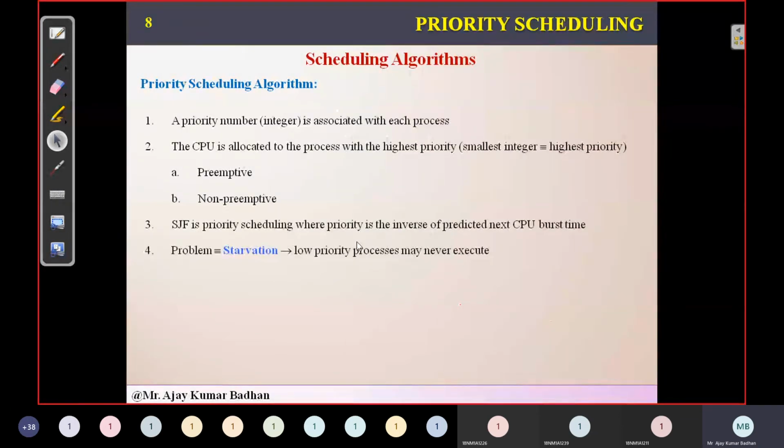So here the problem that arises with priority scheduling is starvation. Let us suppose we have multiple processes coming in the system, and the higher priority processes will try to dump these low priority processes. Why? Because the low priority processes will get a chance only when there are no processes having higher priority. If high priority processes keep coming, definitely the low priority process has to wait.